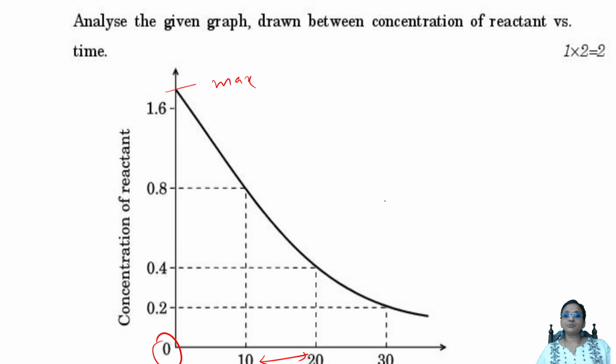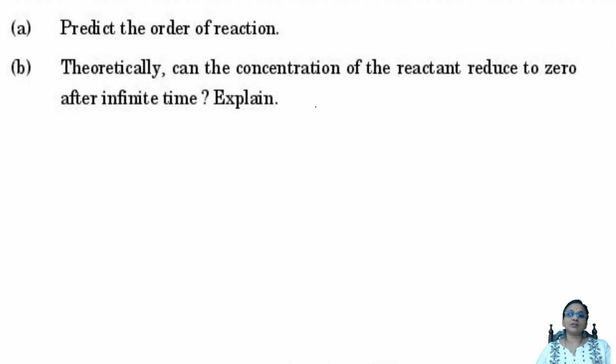Tell me, that means the rate of the reaction is dependent upon one concentration term, correct? That's why they asked me to predict the order. Yes, the order of the reaction here is first order. And theoretically, can the concentration of the reactant reduce to zero at infinite time? Can you make the concentration of the reactant zero? No, not possible.